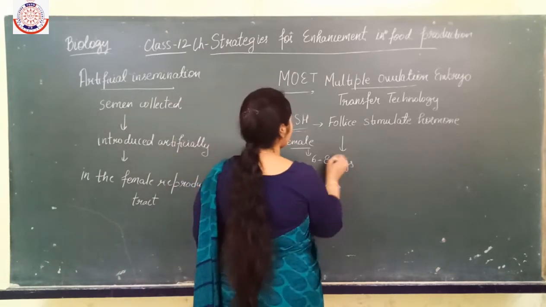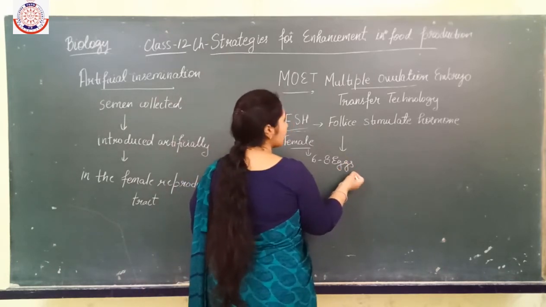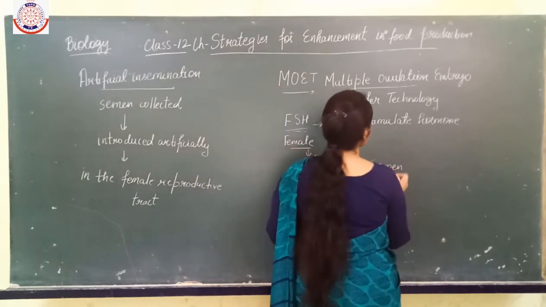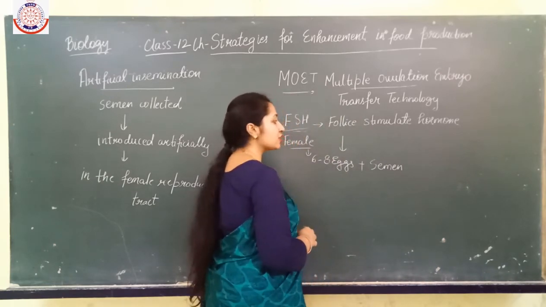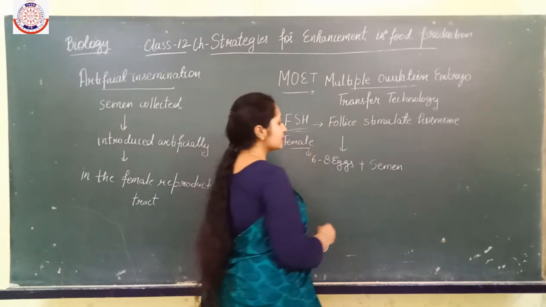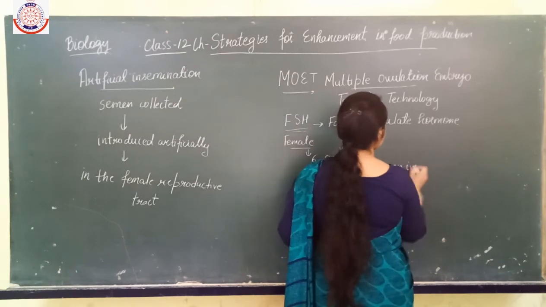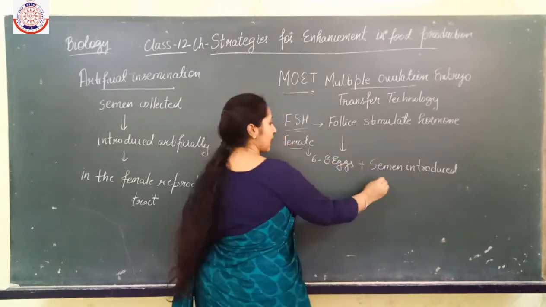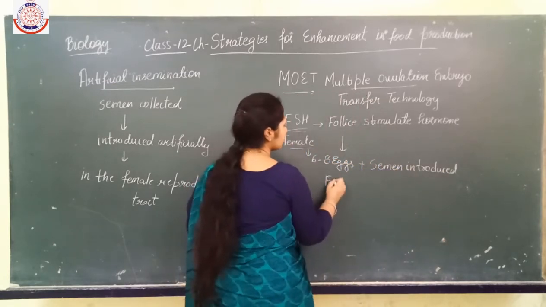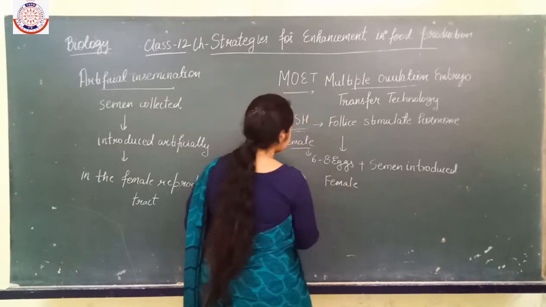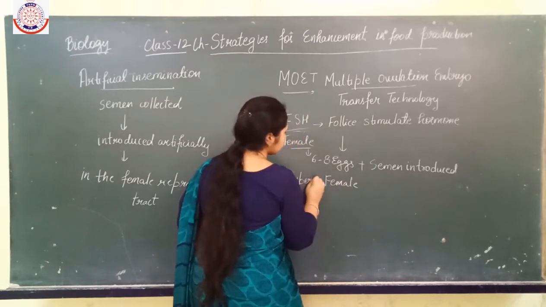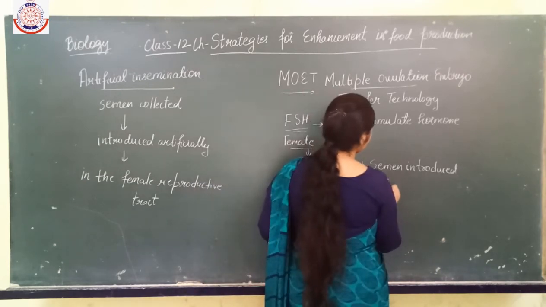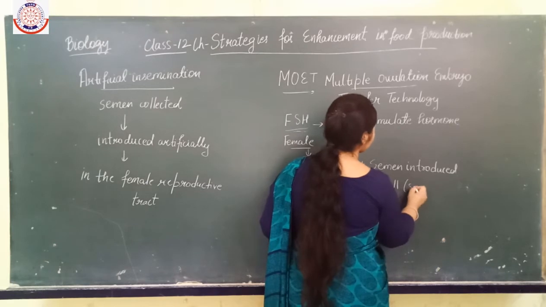Then after that what happens? Then the semen is introduced by artificial insemination. Okay, so one method is this, where semen is introduced, and the other method is that the female, which is considered the superior female, is crossed with the bull, which is also superior.